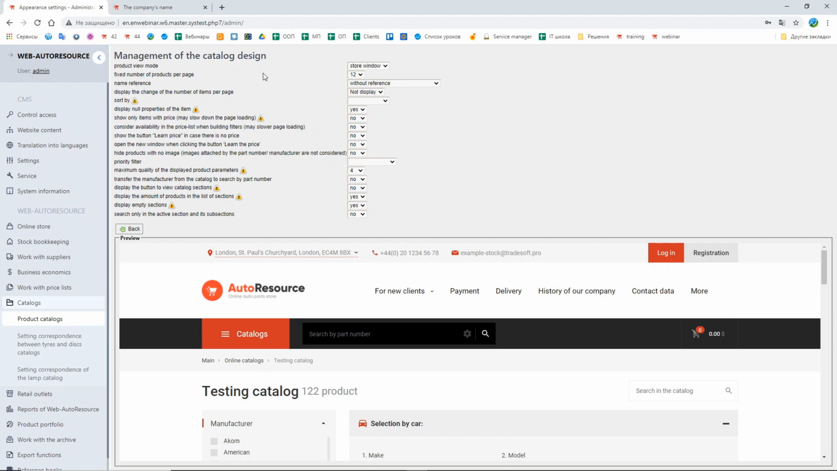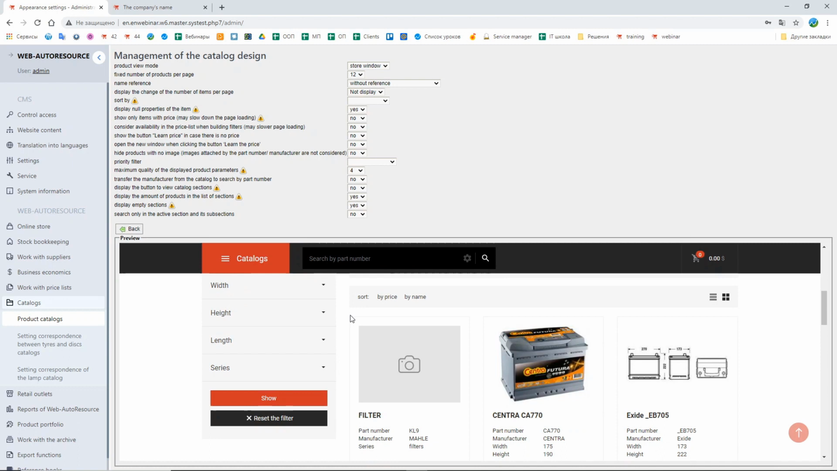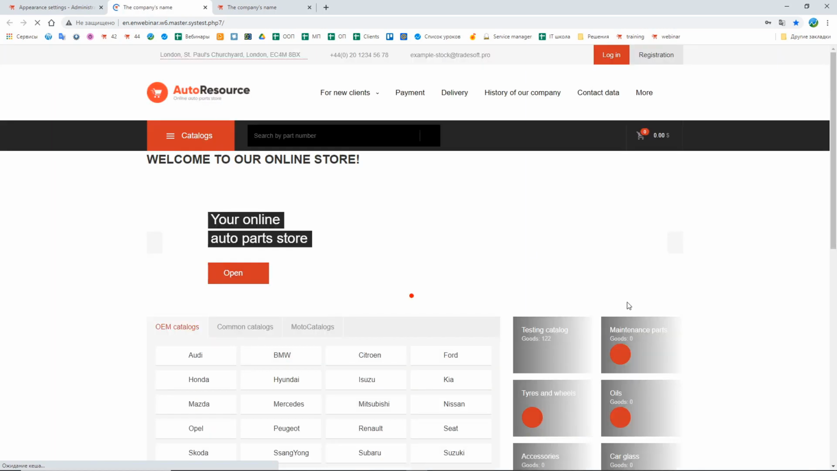Fixed number of products per page: how many products will be viewed on the page simultaneously, 12, 24, 48, and so on. Name reference: where does it go? To the goods description, or it serves as a reference to the search by the part number. For example, good description. Let's go to the client's part, to the catalog, and see how it works.